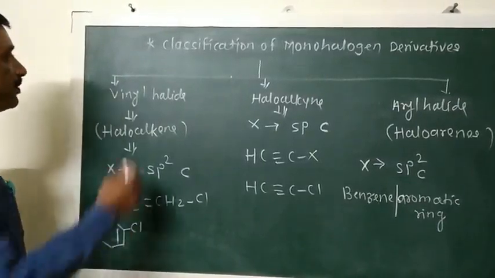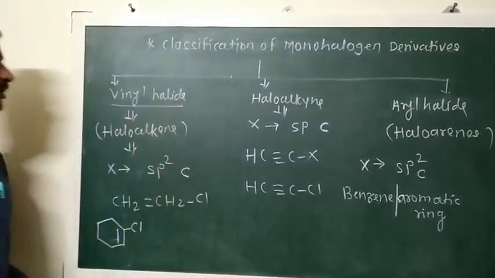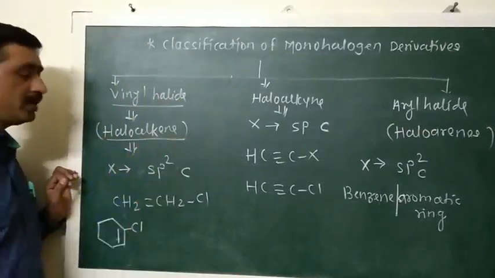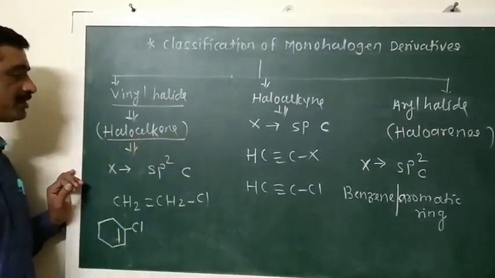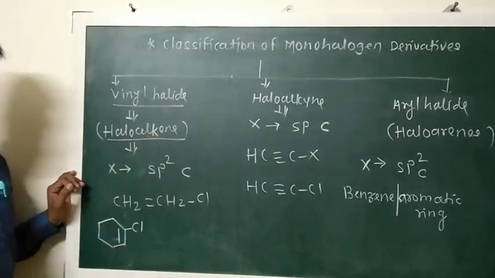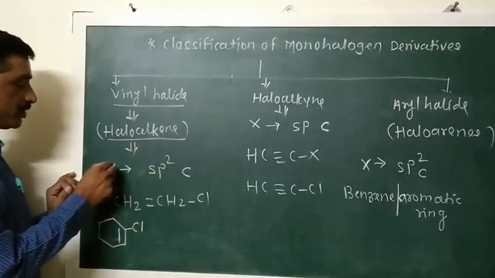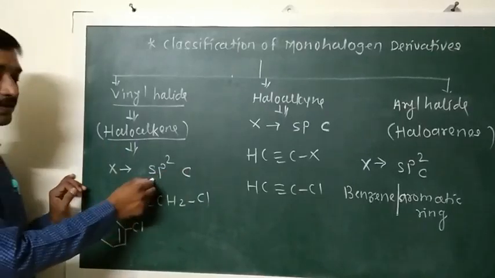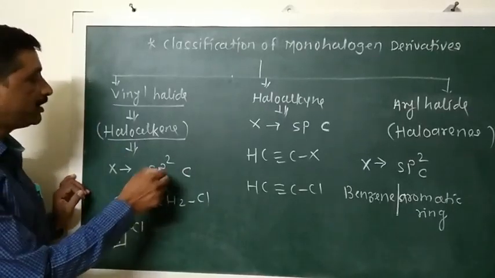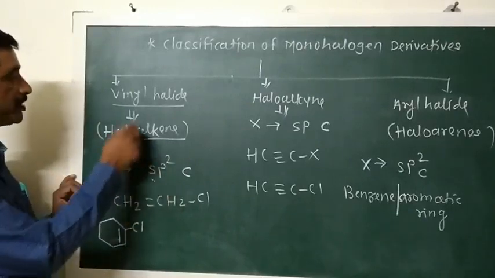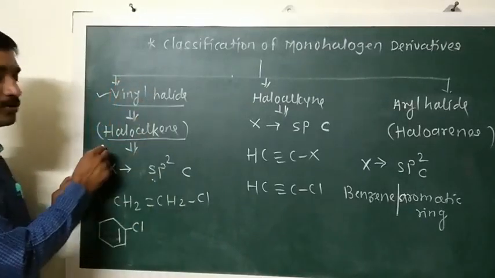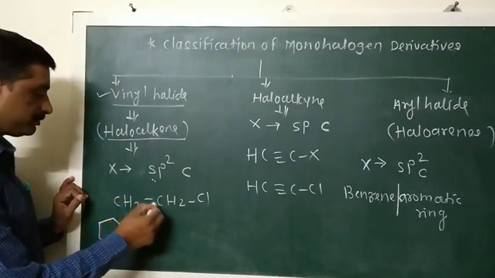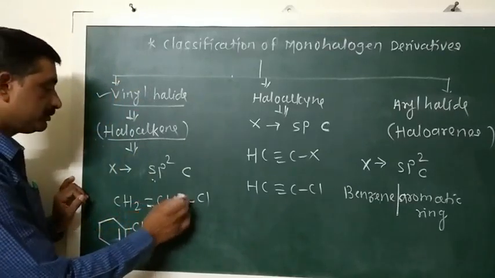Then the fourth type of monohalogen derivative is known as vinyl halides. They are also called haloalkenes. Alkene means there is a carbon-carbon double bond, and when the halogen atom is attached to a double bonded carbon atom, that is an sp2 hybridized carbon atom, then such a monohalogen derivative is known as vinyl halide. They are also known as haloalkenes. Consider an example here.